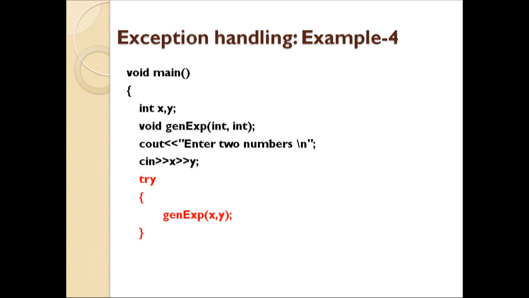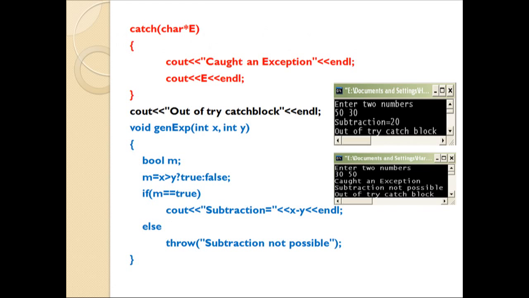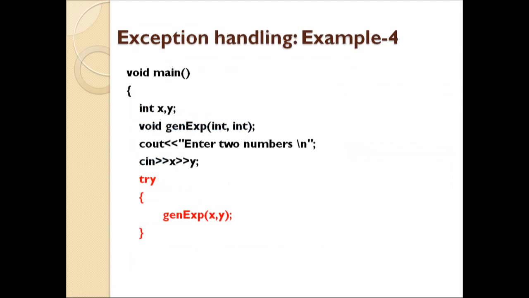Now this program is given to utilize the exception handling mechanism for a function. Here you can see I have given two data members, two variables x and y. Both variables are of integer type, and I have declared one function, generate exception, and I am passing two integer parameters as arguments.